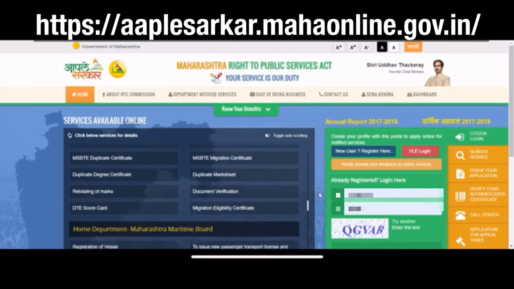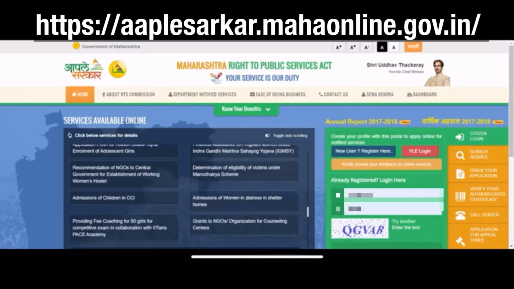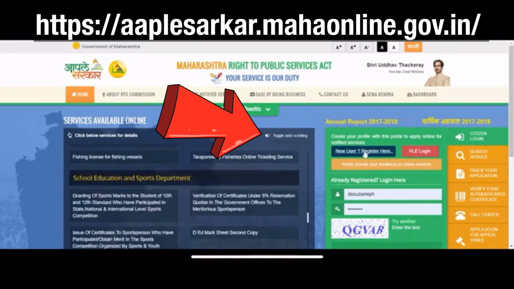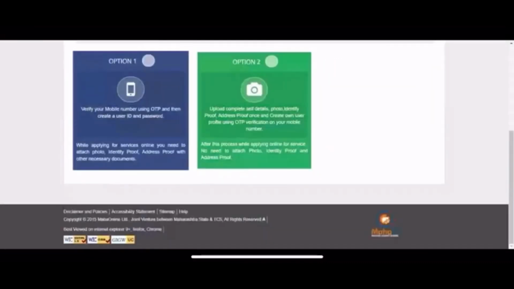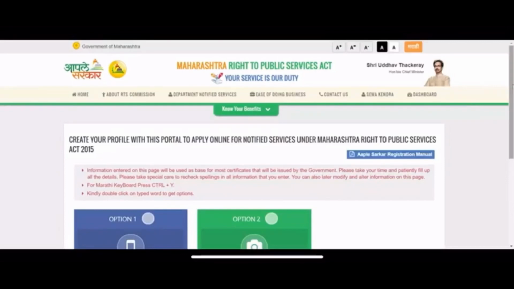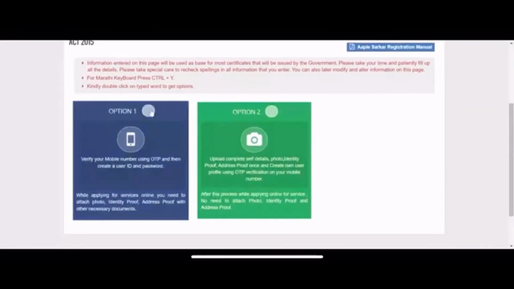After you open Google, just type the website name which I have shared on the screen. Click on New User. There are two options. Select option number 1, which will allow you to use your mobile phone number to get the OTP and to register yourself. From this drop down menu, select your district. For me it is Mumbai city, and then enter your 10-digit mobile number. Then press send OTP. Immediately you will receive an OTP on your registered mobile number. Now you have maximum of 5 minutes to enter the OTP here.